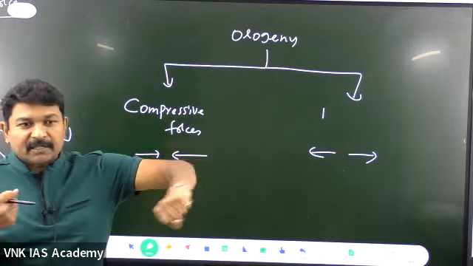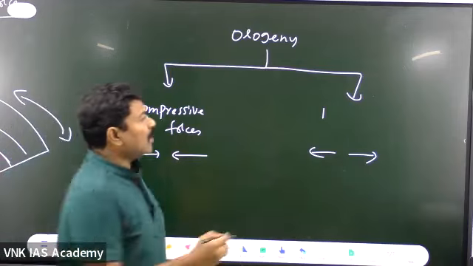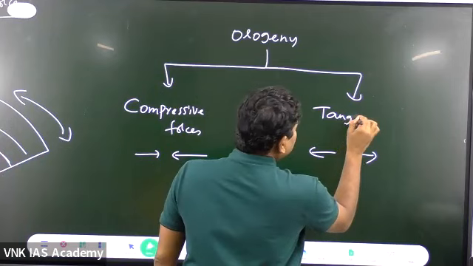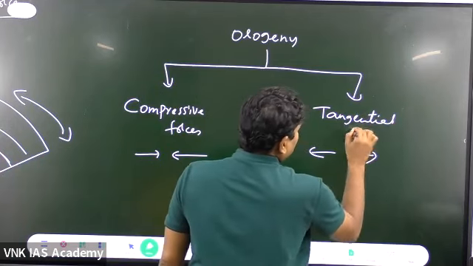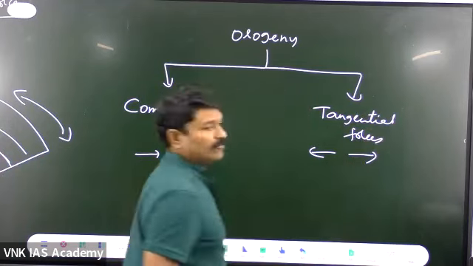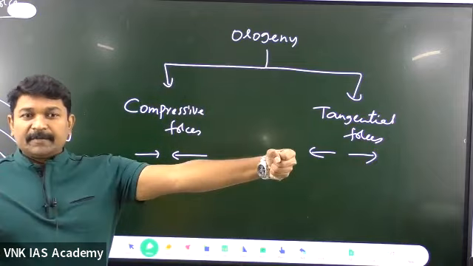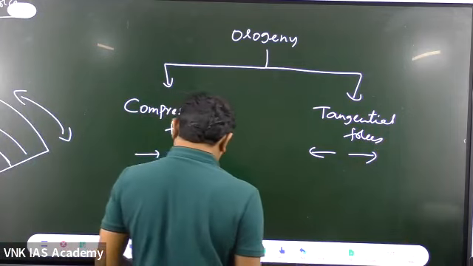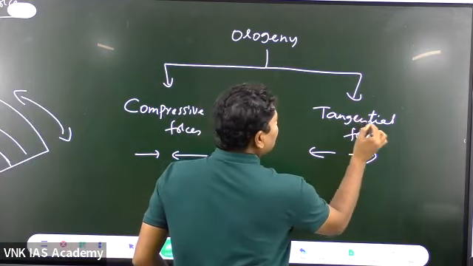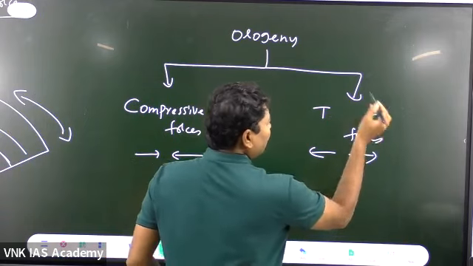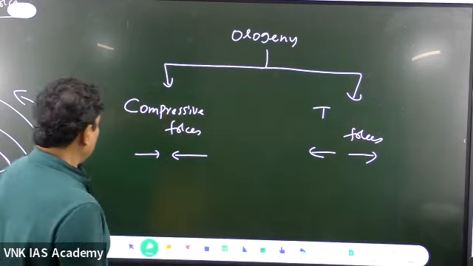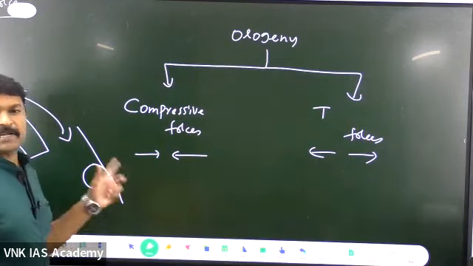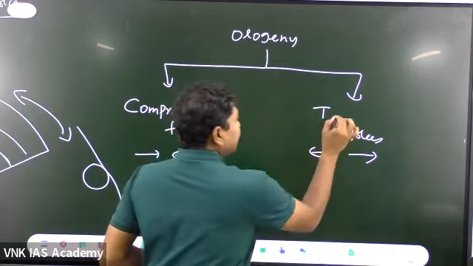What do you mean by rarefaction? Nothing but they're moving away. They're also called tangential forces, where the forces are acting away from the center. Tangential meaning what? One more meaning is also there for tangential. What is the tangent? Suppose this is a circle, if the force is acting like this, that is also tangent. You can call this one tensional forces.